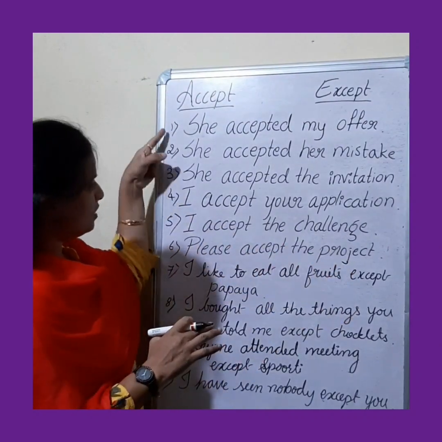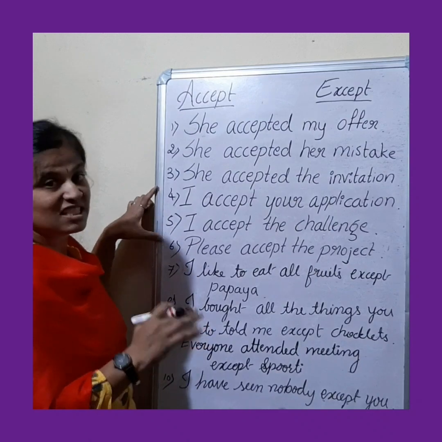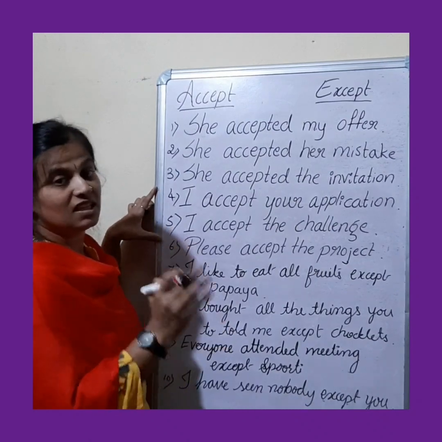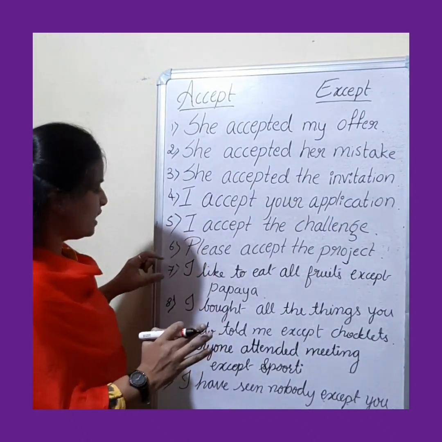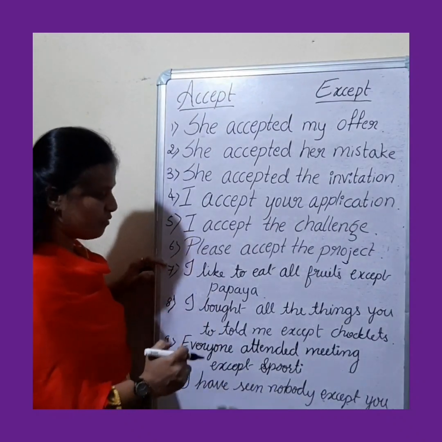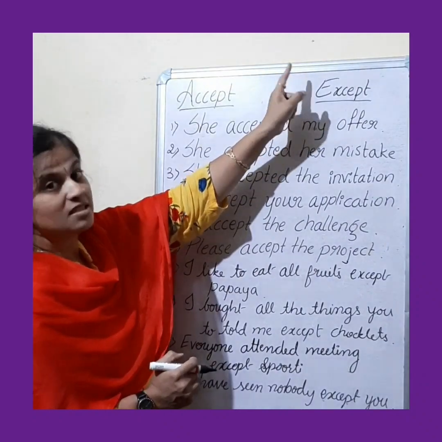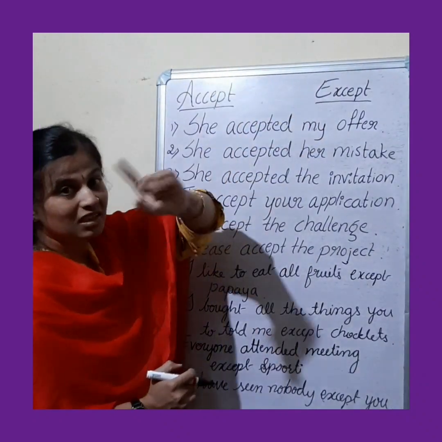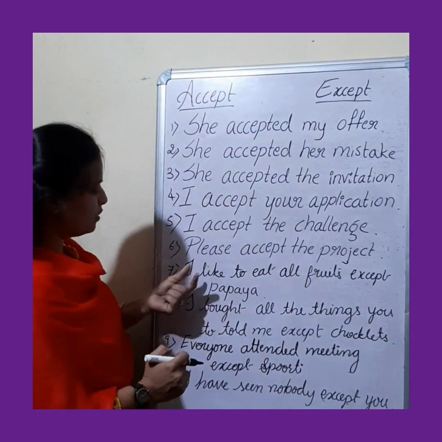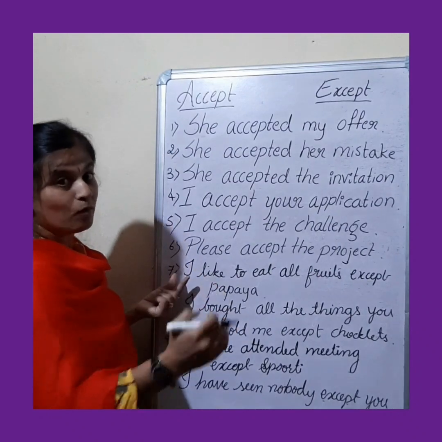For example, here everywhere you can see, in the first 6 sentences, approval is there, agreeing is there. Fine. So in the next 4 sentences we will have a look where there is usage of this except meaning excluding, not including. Fine. Let's have a look. Or apart from, other than.